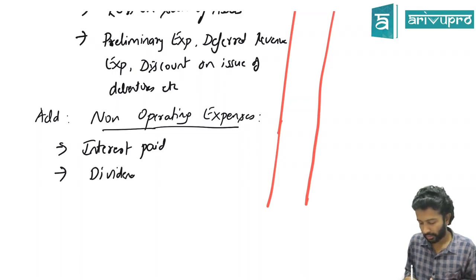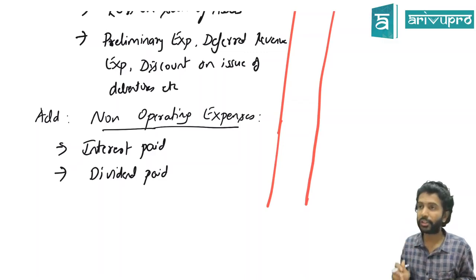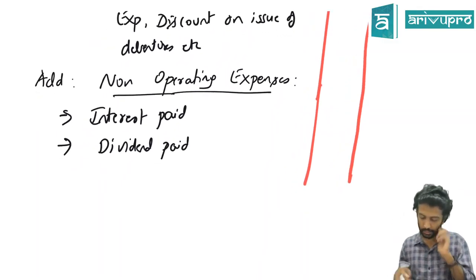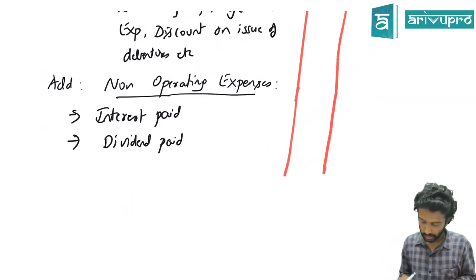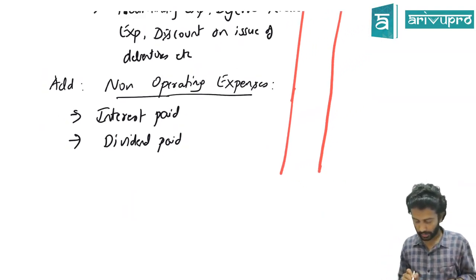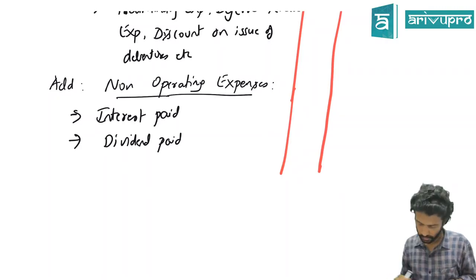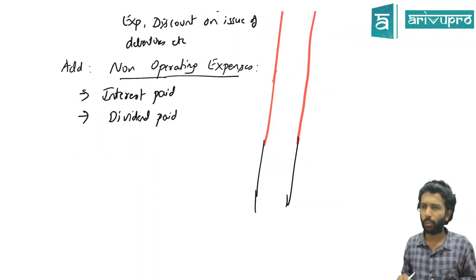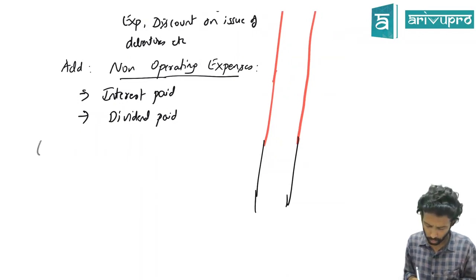Dividend paid would be very incorrect because we don't show it in P&L anymore, as I mentioned in the evening batch, but still at our IPCC level we can consider this. Interest paid, dividend paid. I think these are the things that I can remember for the time being. Leave another 1 or 2 lines. If we encounter more, we will update it.